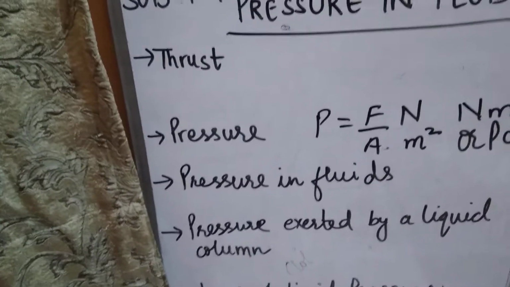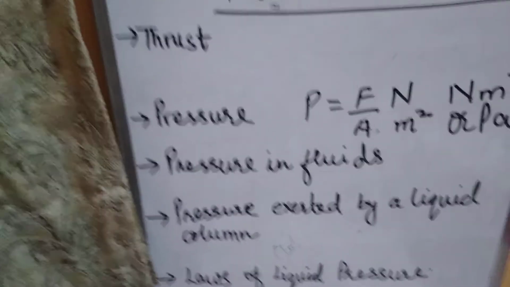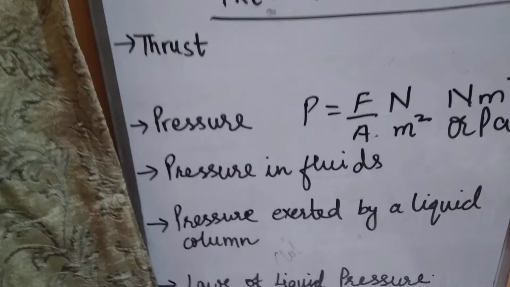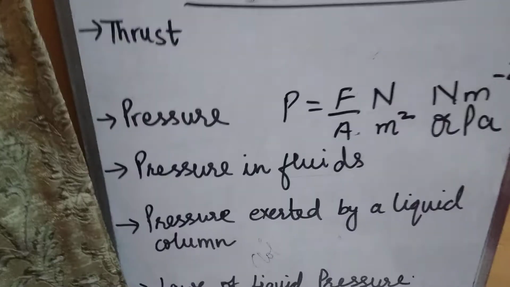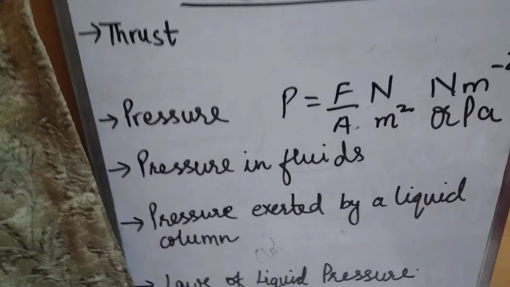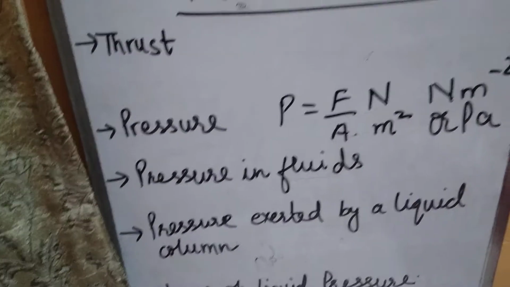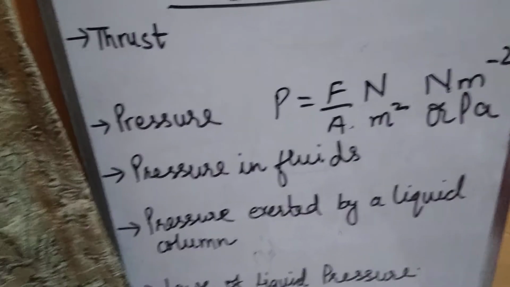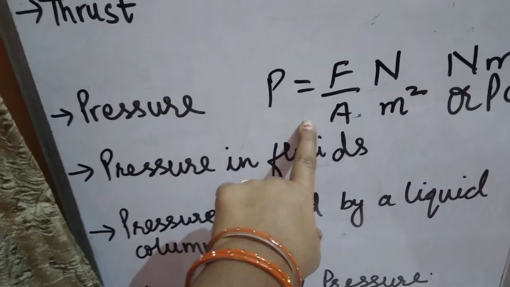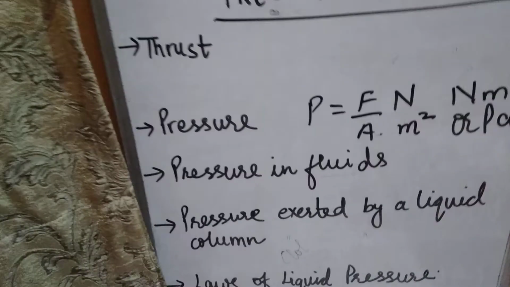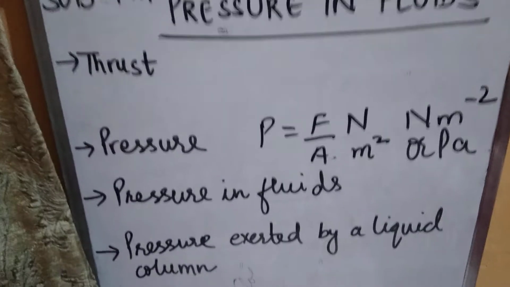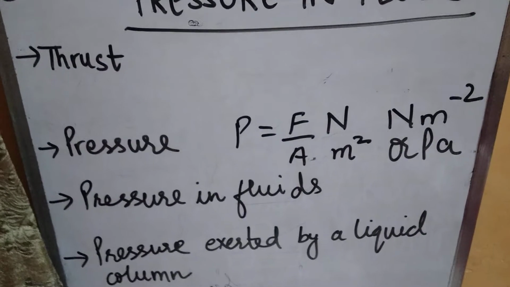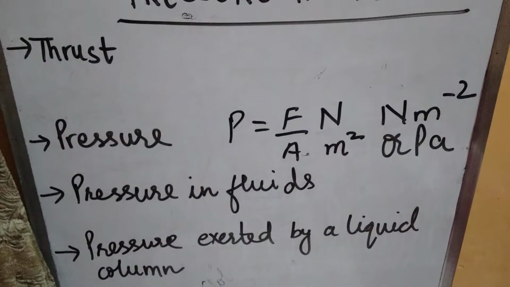Now next is ways of increasing pressure. How can you increase the pressure? We can easily say by using the formula. For a given thrust, the pressure on a surface is increased by reducing the area of the surface on which it is acting. That means if thrust is constant, then we can increase the pressure by reducing the area of surface on which it is acting.